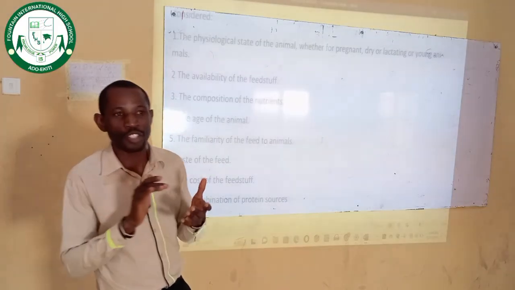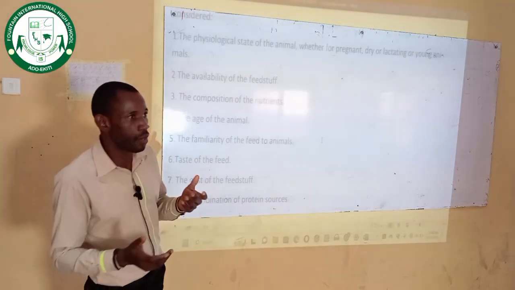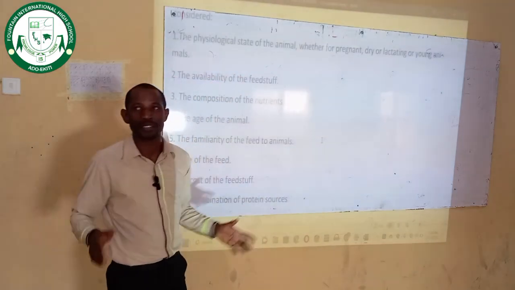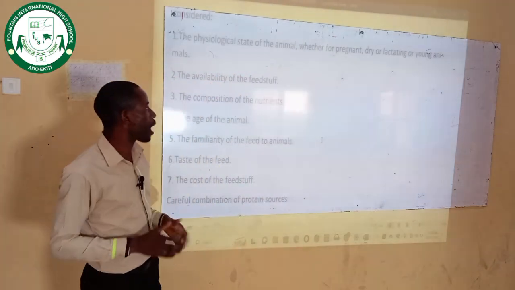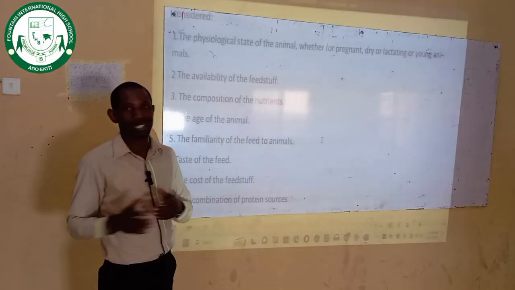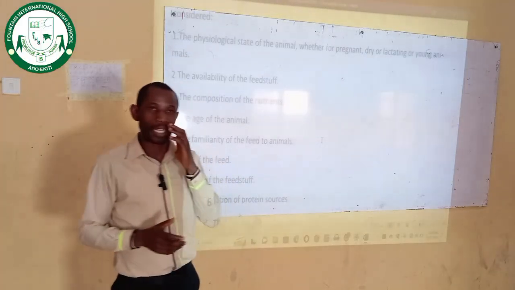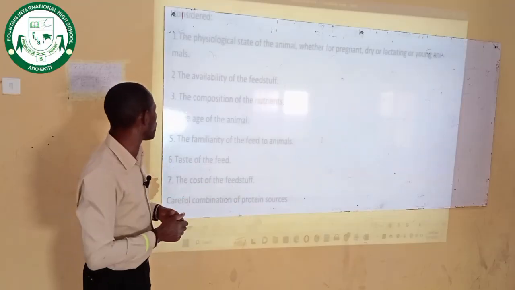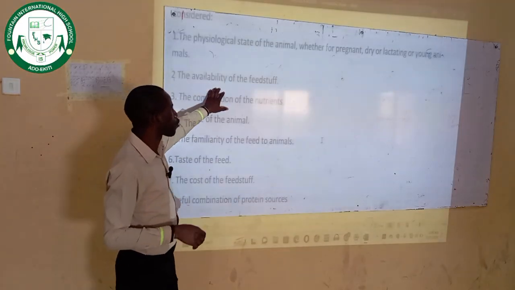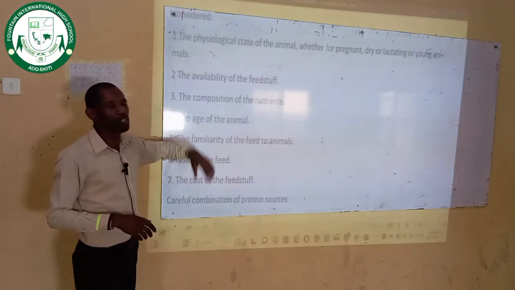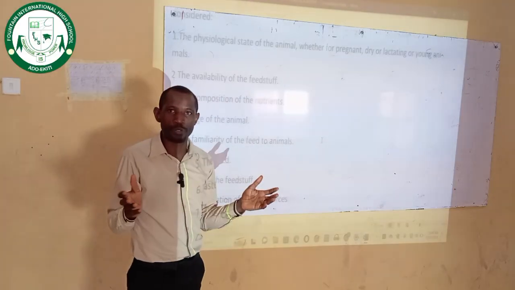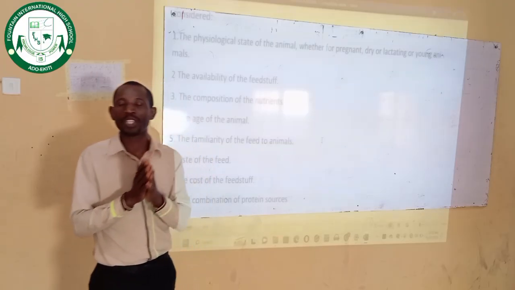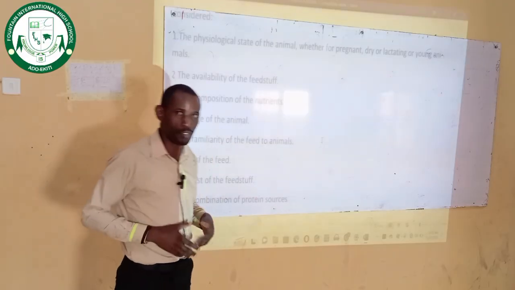You have to consider the condition of the animal before you formulate the feed, because animals that belong to these categories require different feed. An animal that is pregnant and an animal that is lactating require different feed. An animal that is not lactating, that is not producing, needs entirely different feed. Then the availability of the feedstuff. The feed you want to formulate, is it available? The quantity of feed available will determine the quantity of feed that will be available to your livestock.